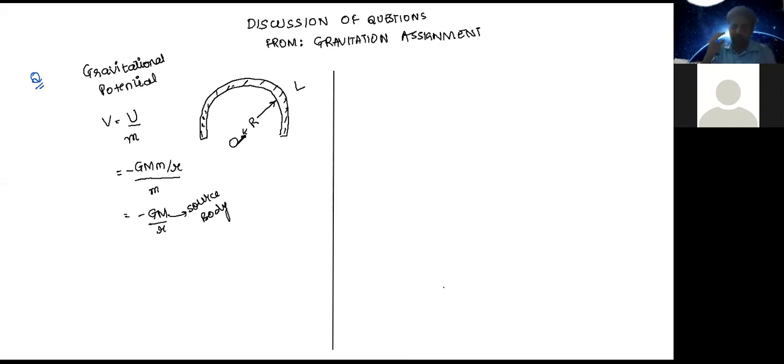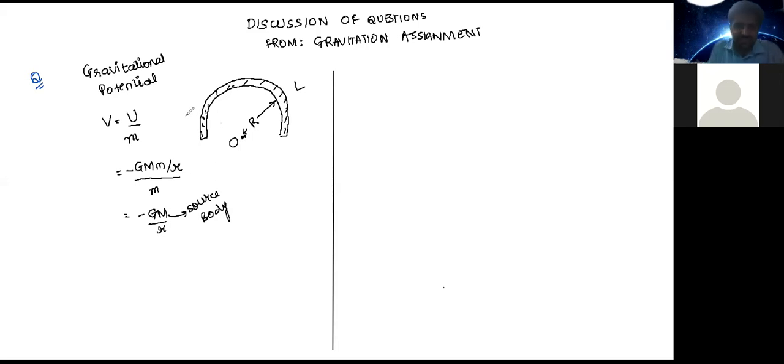See, so how will we solve this question? Do you remember that question, Fayed, which we had taken yesterday, where we had continuous distribution of mass along the length of a rod, and we had to find out what is the force acting on a small mass m, which is kept at the origin? Actually, I wasn't there yesterday. Okay, no worries. You can just log in onto my channel, Physics with Fatnani, and have a look at that question.